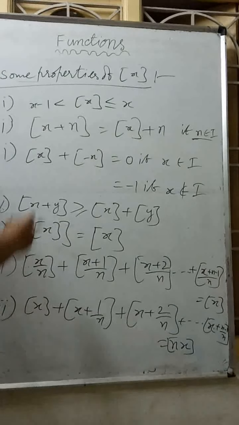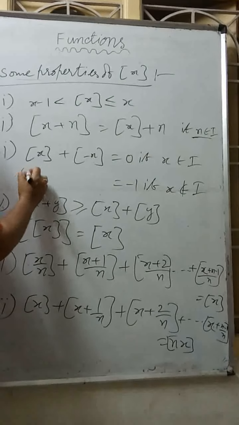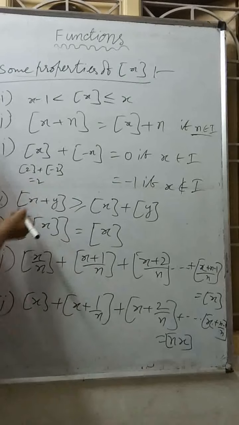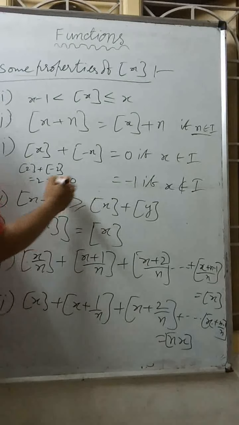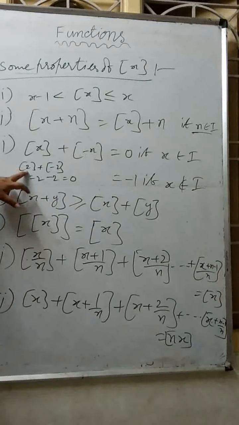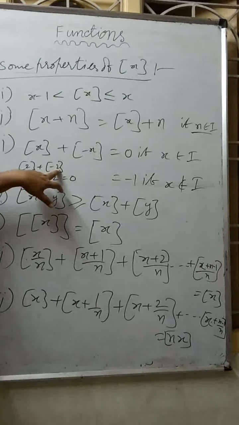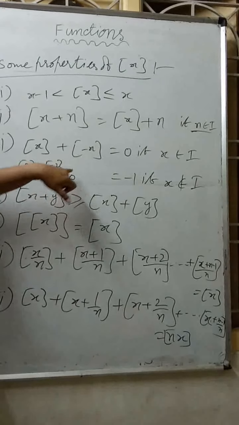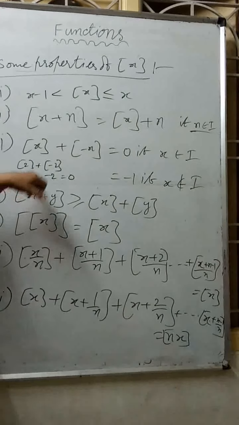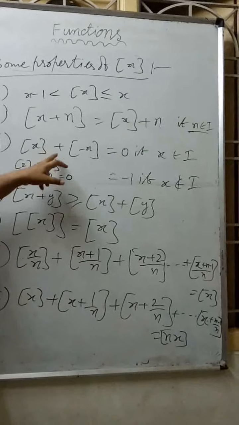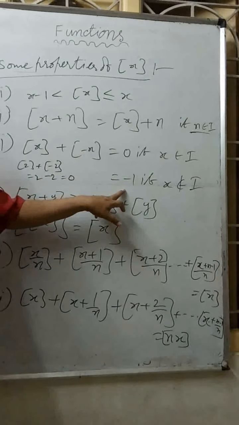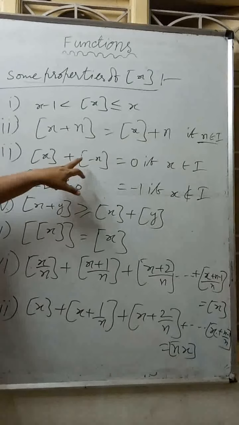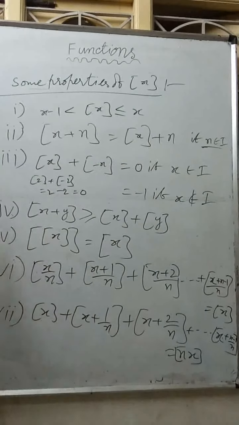For example, step of 2 plus step of minus 2: step of 2 is 2, step of minus 2 is minus 2, so it becomes 0. But if it is like 2 point something and minus 2 point something, then step of 2 point something is 2, but step of minus 2 point something is minus 3. So 2 minus 3 is minus 1. So step x plus step of minus x is minus 1 if x is not an integer, and 0 if x is an integer.